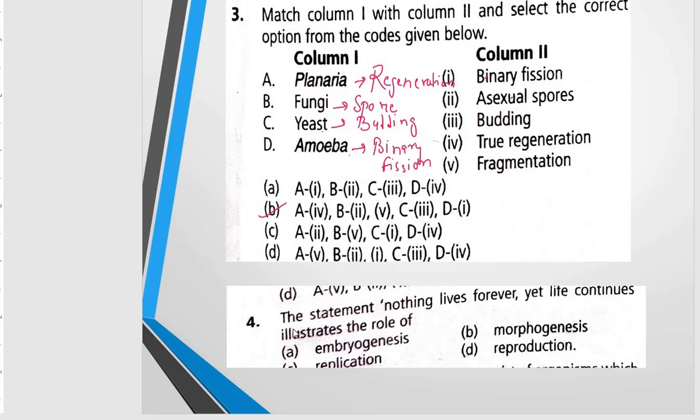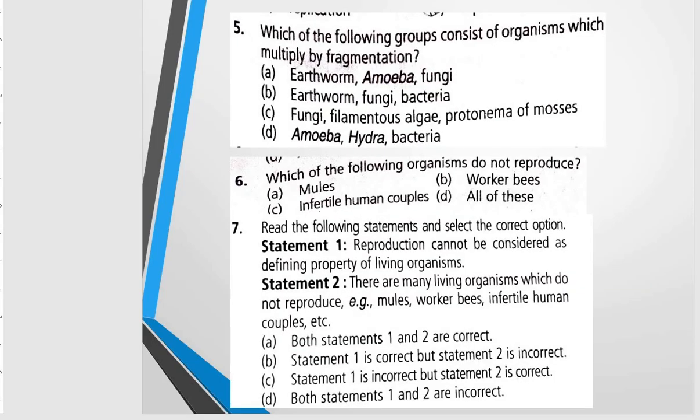Now the fourth question is, the statement, nothing lives forever, yet life continues, illustrates the role of embryogenesis, replication, morphogenesis, and reproduction. And the correct option will be D, reproduction. It is because of reproduction that life continues, life exists, and the germplasm is maintained.